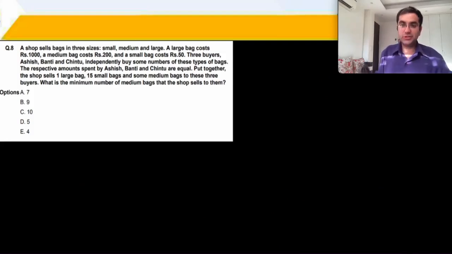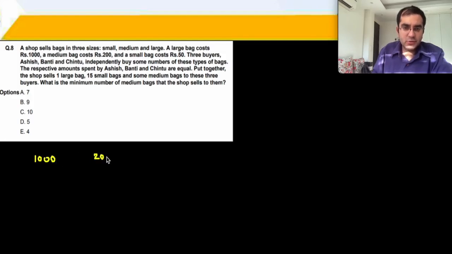Next question is something that might have struck you as being a little challenging within the exam. Who knows what approach you might have tried in this question. So a shopkeeper sells bags in 3 sizes: small, medium and large. The large bag costs 1000 rupees, the medium bag costs 200 rupees and the small bag costs 50 rupees.